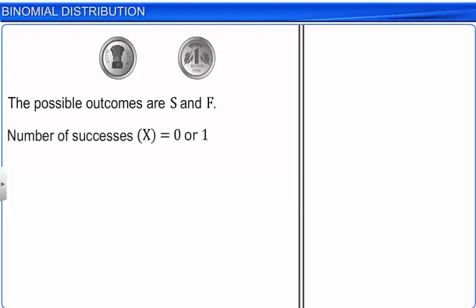Therefore, the probability that X can take the value 0 is the probability of the occurrence of a failure, which is Q. And the probability that X can take the value 1 is the probability of the occurrence of a success, which is P. So, the probability distribution of X is as shown.